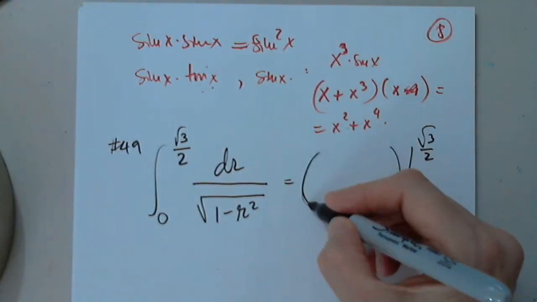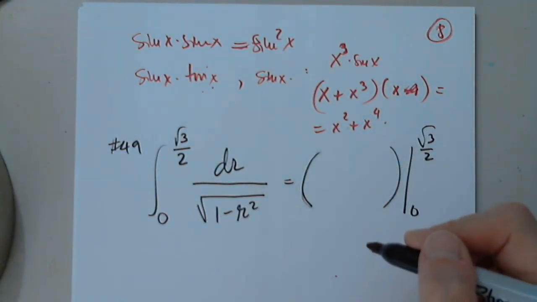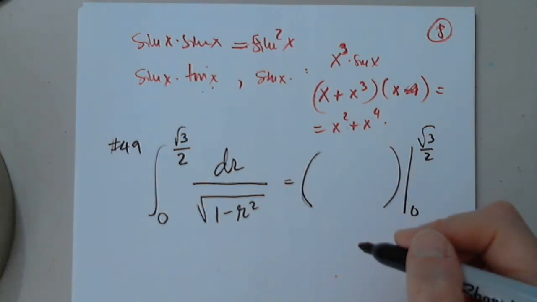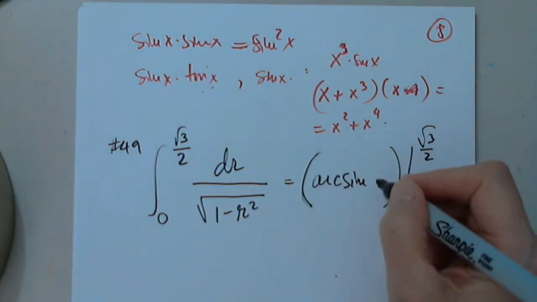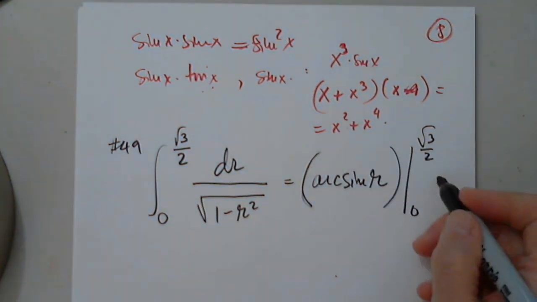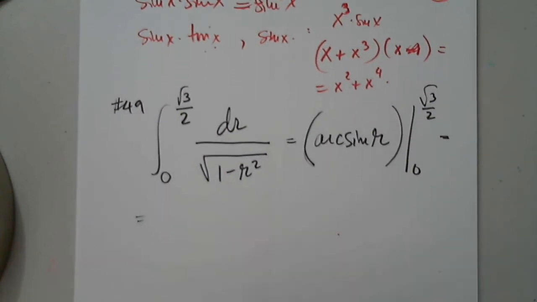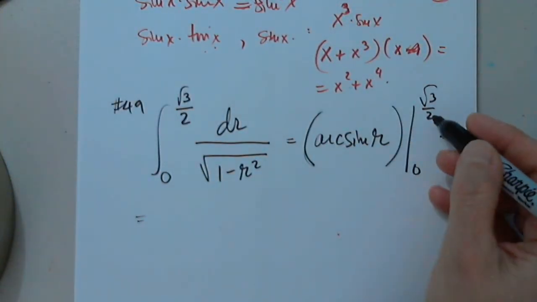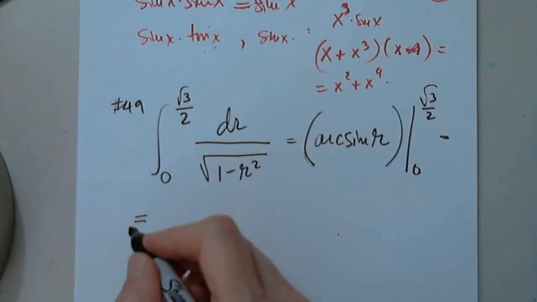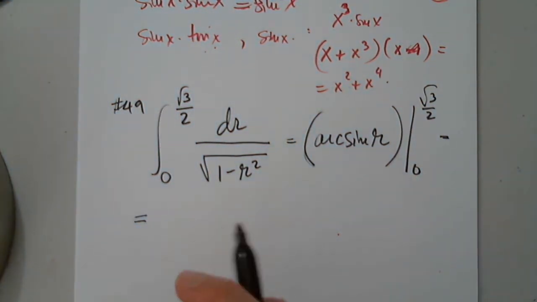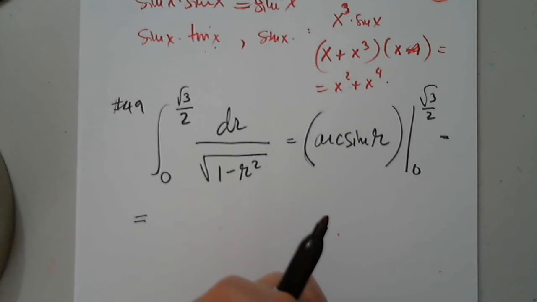Hyperbolic. No, just a simple one. Is that arc sine? Yes. Arc sine r. Excellent. Okay, so let's plug in square root of 3 over 2. What angle has sine the square root of 3 over 2? And it's not the small angle. It's the other one. Because the small angle has 1/2.